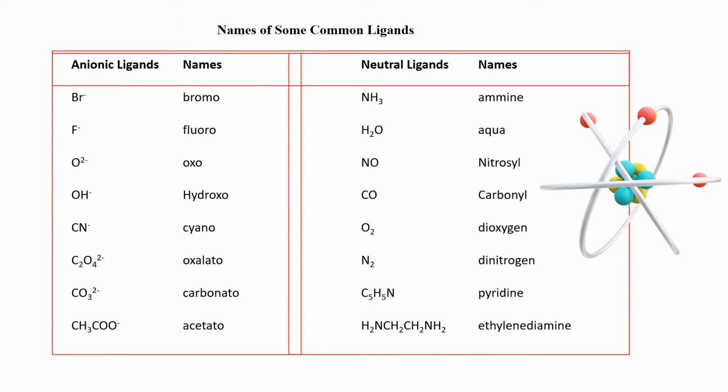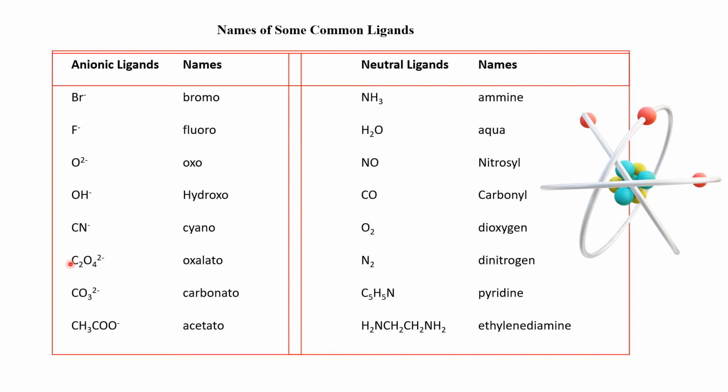The names of the ligands that have to be used in IUPAC nomenclature are summarized here. I have the Br minus ion. For Br minus, it is bromide ion, but I have to use bromo, not bromide. F minus, fluoride ion, I have to use fluoro. Cl minus ion, chloro. O2 minus ion, oxo. OH minus, hydroxo. CN minus, cyano.